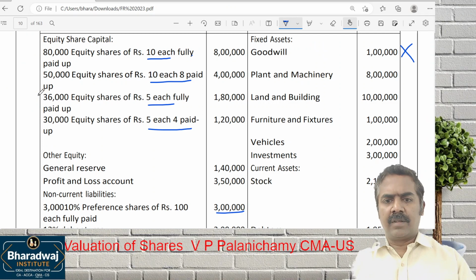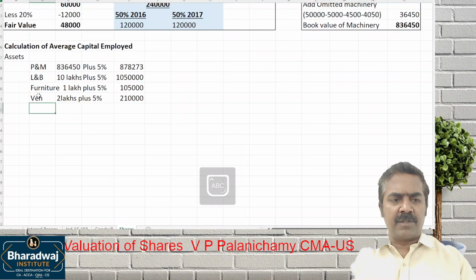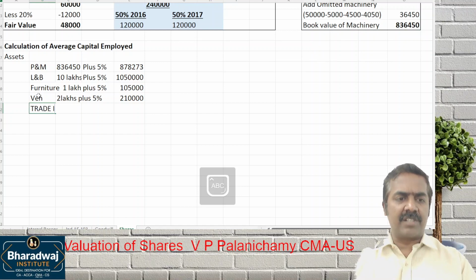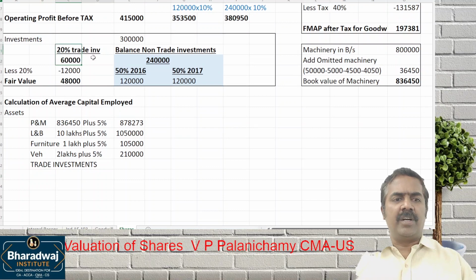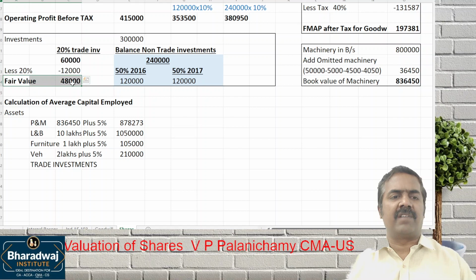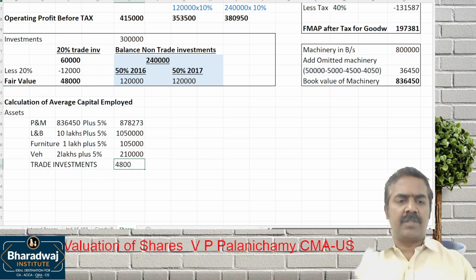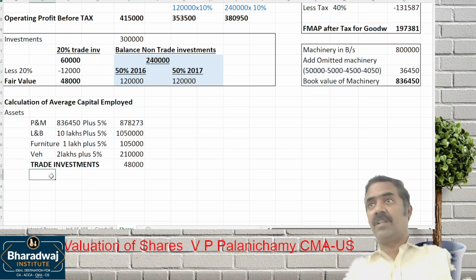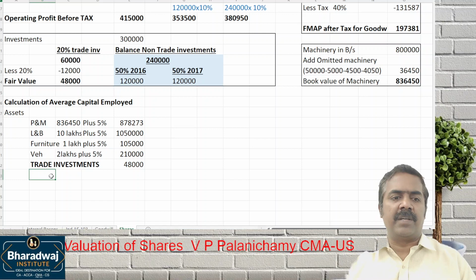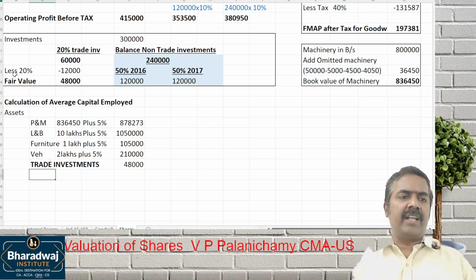Then please remember, for goodwill valuation we should take only what? Trade investments. We have done a working. 20% are trade investments, which are valued 20% less than the book value. What is the fair value of the investment? 48,000. Non-trade investment should not be considered for goodwill valuation. Share valuation includes it, but for goodwill valuation it should not be considered. Trade investments, not 60,000, the fair value of the trade investments.